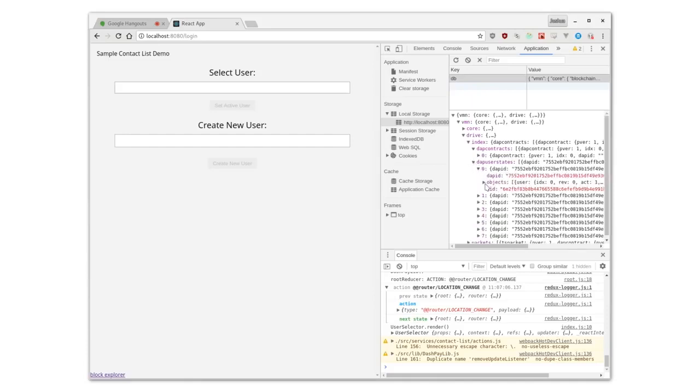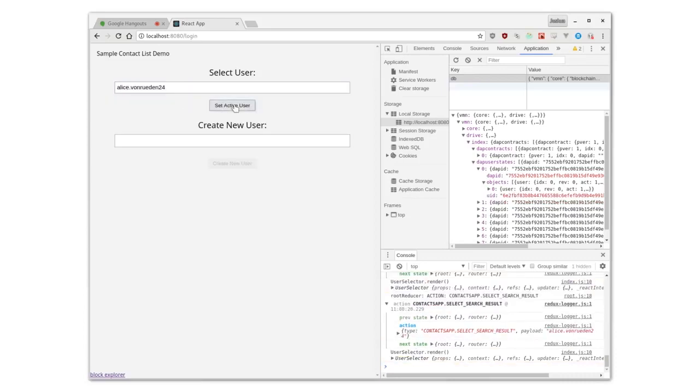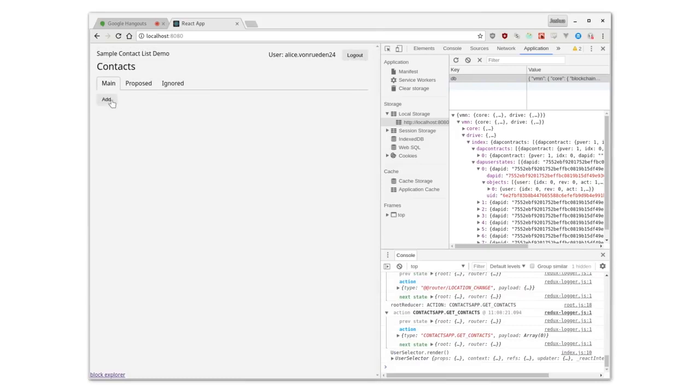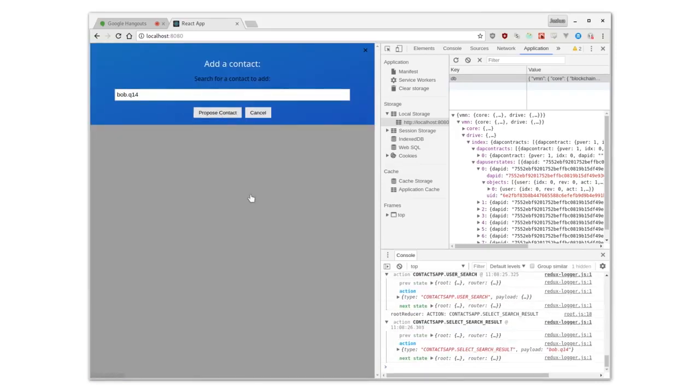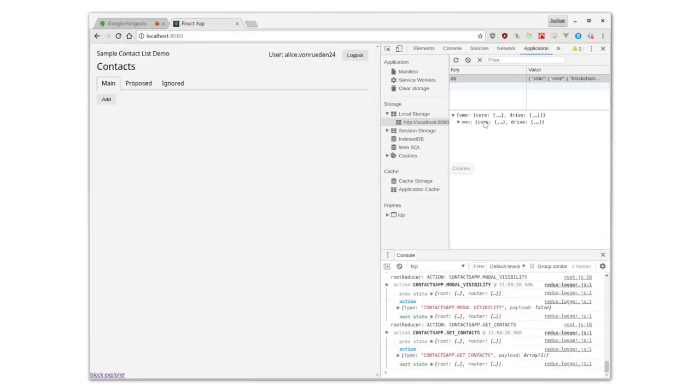Also, we have user states. So here's our user Alice. Right now, Alice only has one object in her user space, which is just where she says that she wants to be part of the Dash Pay DAP. So we can log in as Alice. And if we add a contact for Bob,